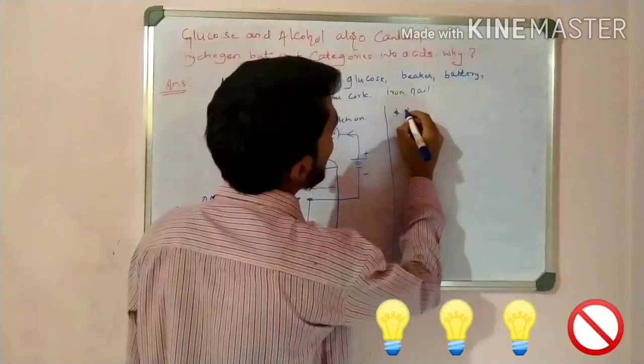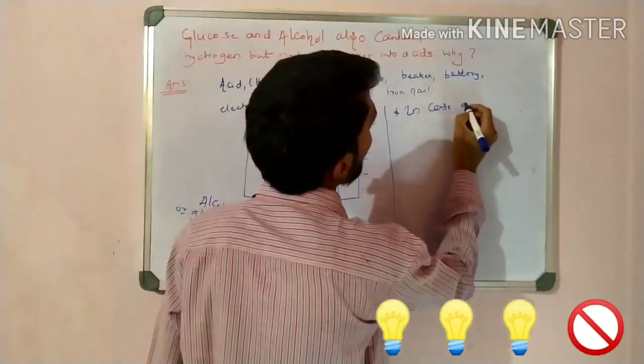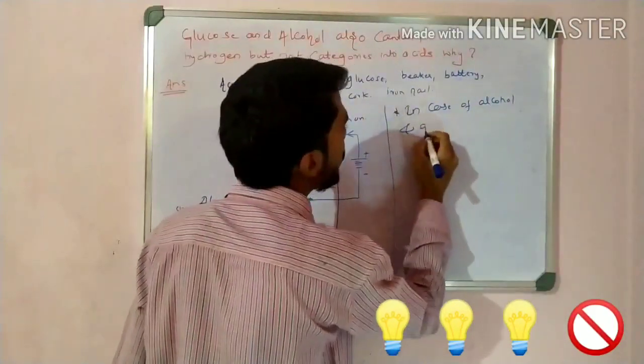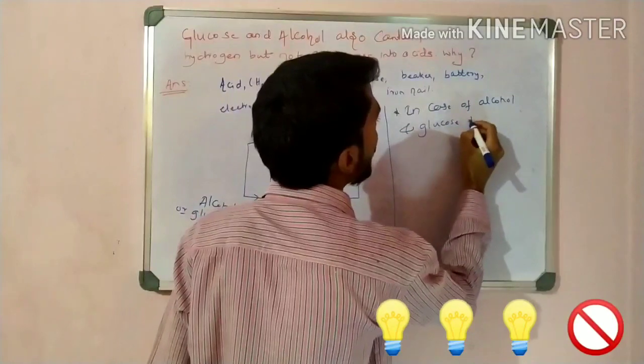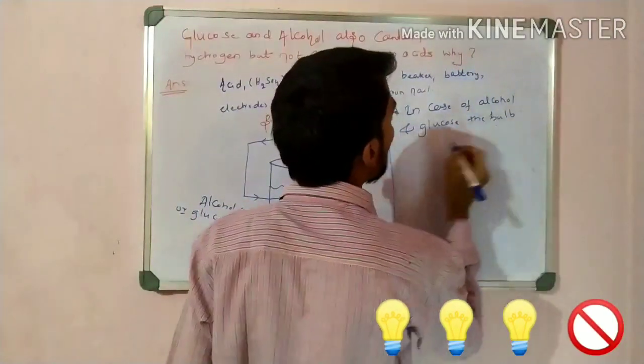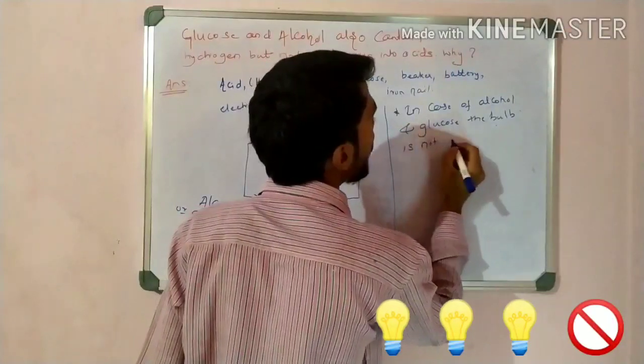Okay, so in case of alcohol and glucose, the bulb does not glow.